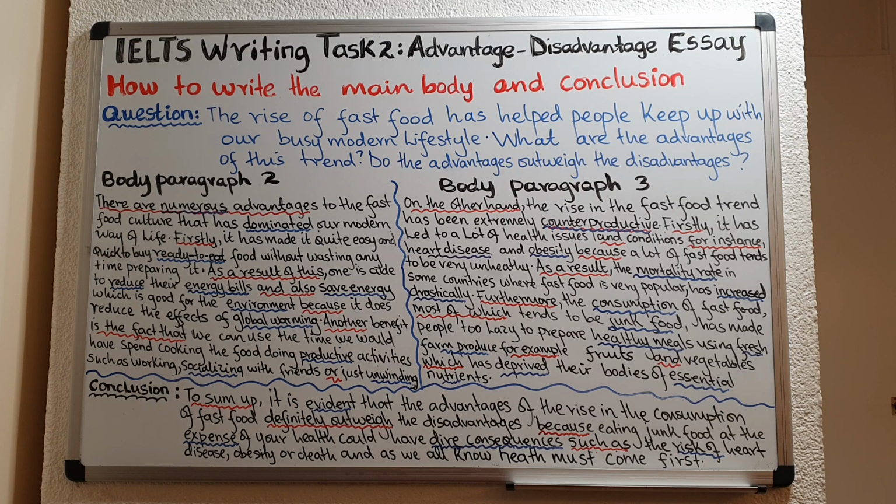You don't have to go home and cook any food, and because of that, you reduce your energy bills, assuming that you use electricity to cook or maybe you use gas, but even if you use charcoal, you're still saving energy, which is good for the environment because it does reduce the effects of global warming. Remember, you're supposed to explain all your points very clearly. You have to elaborate them very clearly so that the examiner can give you the marks that you deserve.